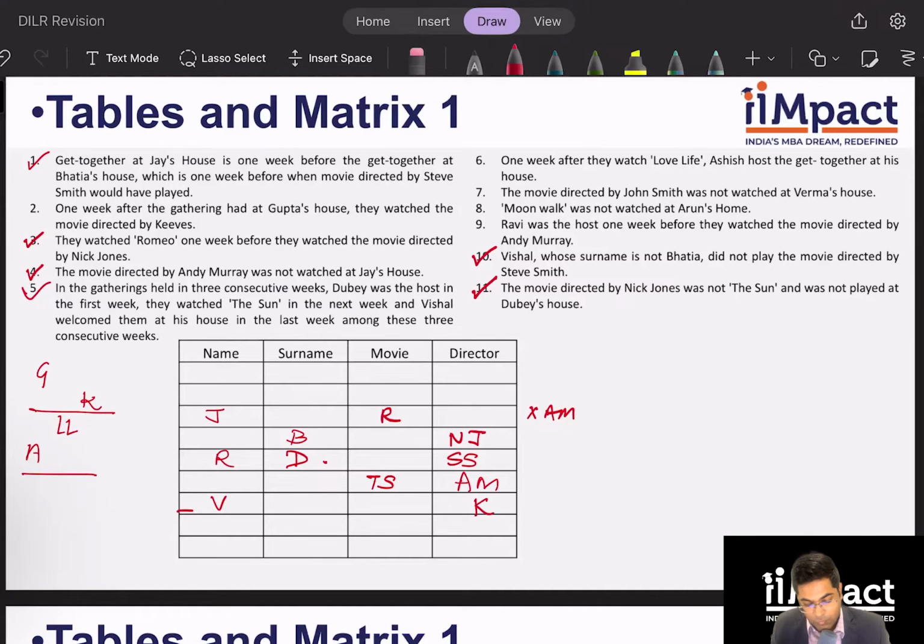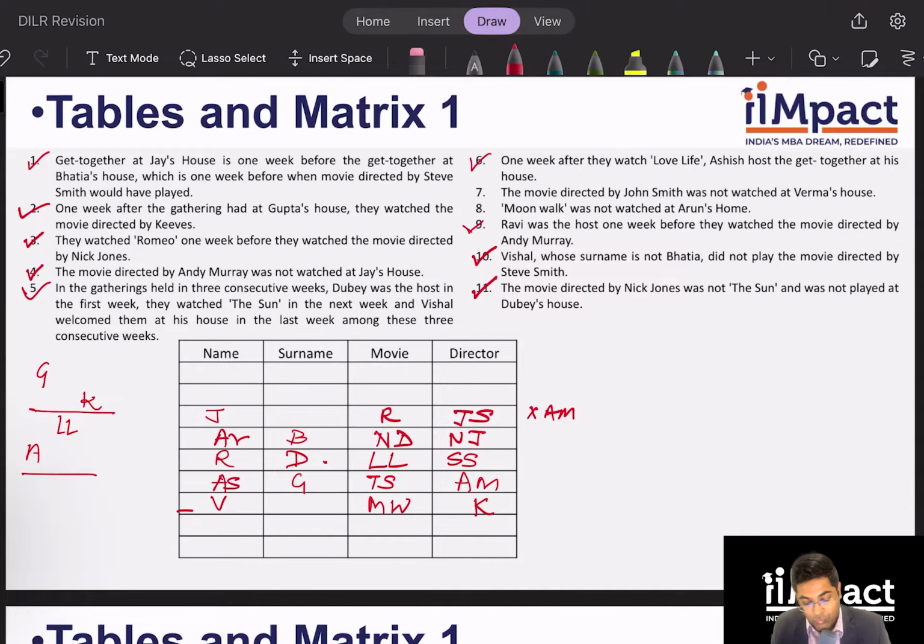Keeves has to be here. Gupta has to be here. Correct? And then the only way love language and Ashish combination can happen is if Ashish is Gupta and love language is played over here. I hope this is clear. So clue number 2, clue number 6, and clue number 9 are also taken care of. This is Ashish. Arun is left over here. I know Moonwalk was not played at Arun's house, so Moonwalk was played over here. And nth degree was played over here. Yes. So John Smith has to be here.